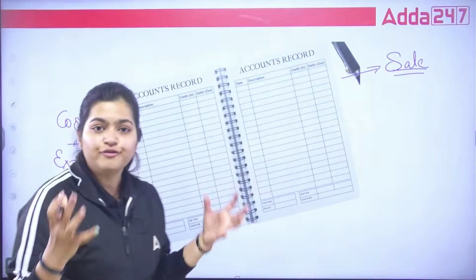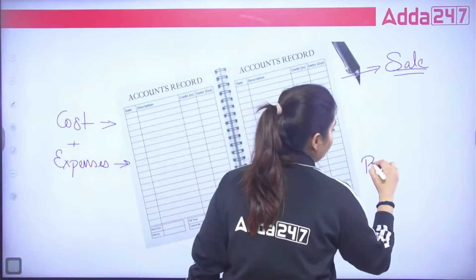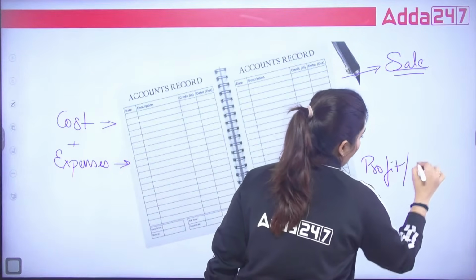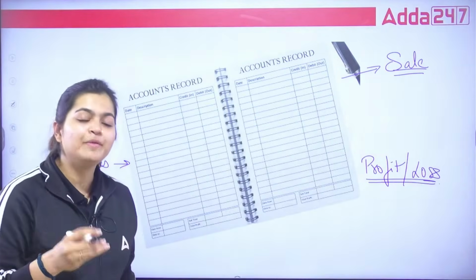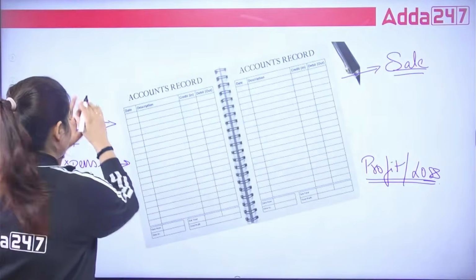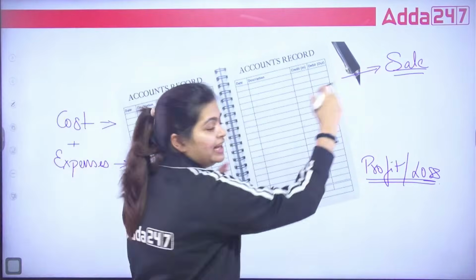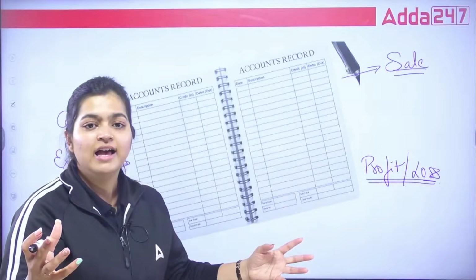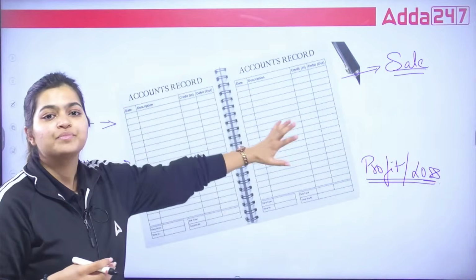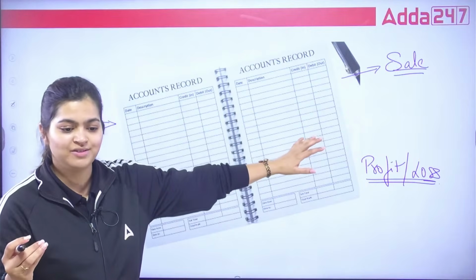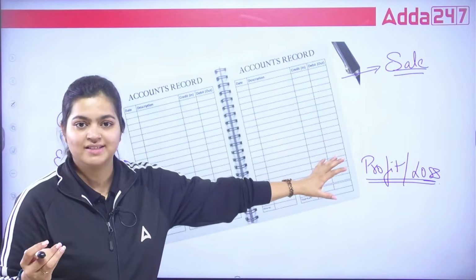And finally, the difference will give you either profit or loss. So for every business, when you are recording cost, expenses, sale, income, gains, and after that when you are calculating the profit and loss, this whole thing is what accounting is. This is what accounting is.